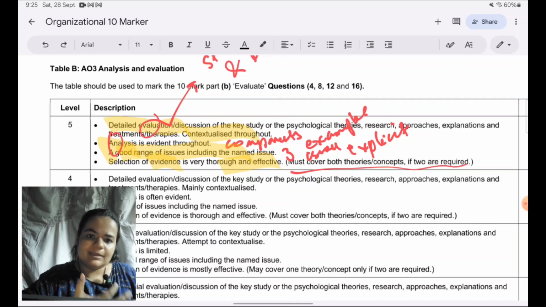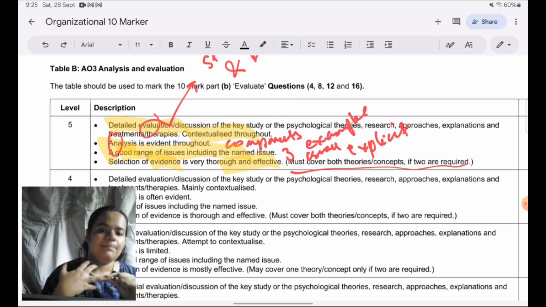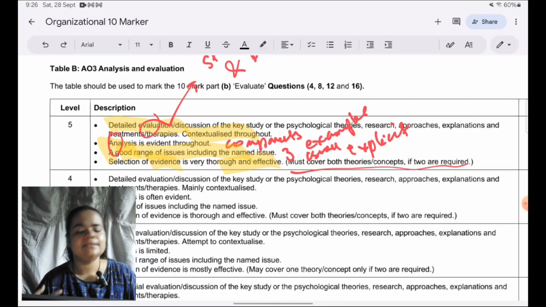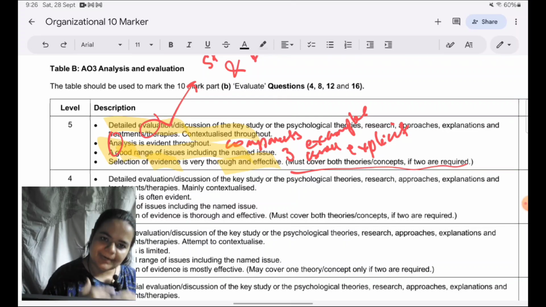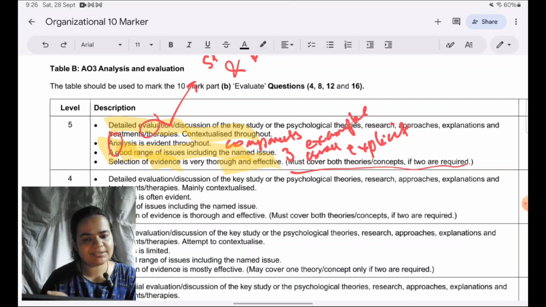Secondly, in every issue that you're covering, just make 3 separate paragraphs. Practical tip, 3 separate paragraphs for each issue and debate. In AS, how you used to organize it? By 2 strengths, 2 weaknesses. That was the requirement. This time, just organize your paragraph by the issues or debates which you're taking. So for every paragraph, that is every issue or debate you're taking, make sure you're giving strengths and weaknesses, even if not explicitly, imply what are the strengths or weaknesses of the issue or the debate which you have named for this particular theory or study.